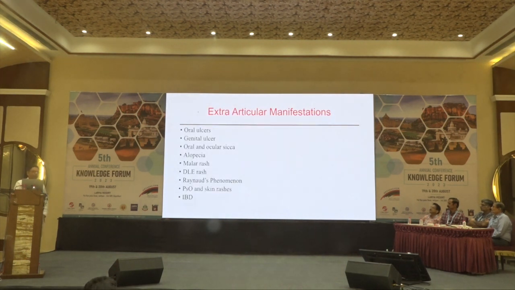So we have left the musculoskeletal system. What we now talk about is extra-articular manifestations. What we often ask a patient about is oral ulcers, genital ulcers, oral and ocular sicca, alopecia, malar rash, discoid lesions, Raynaud's phenomenon, psoriasis and other skin lesions, and history of IBD. Any patient who comes to us with polyarthritis, I ask all these questions. I need to find out if there is anything significant, because diagnosing RA is easy, but missing the diagnosis of SLE can be detrimental.